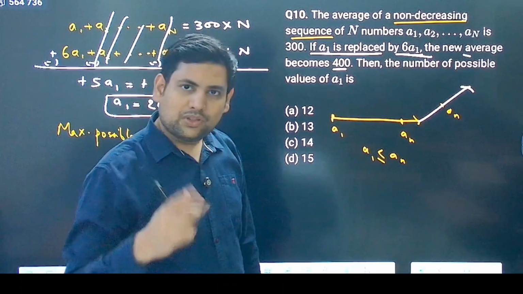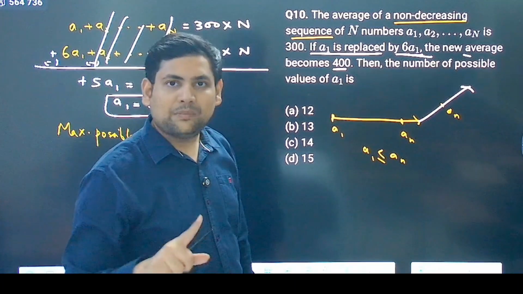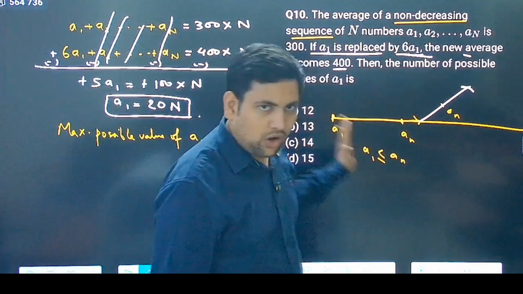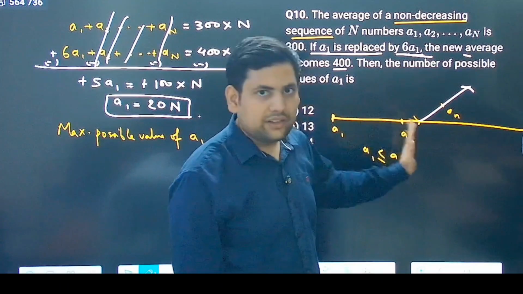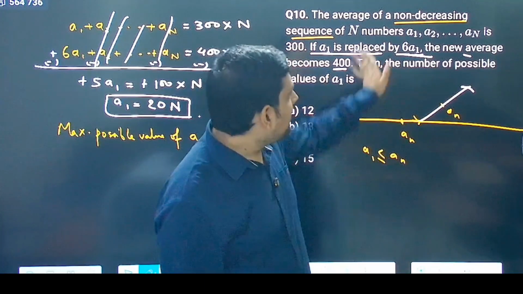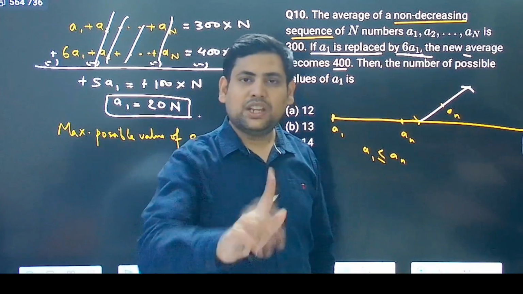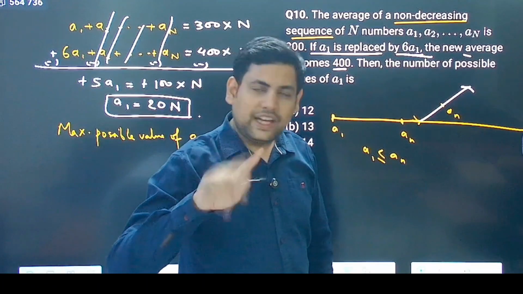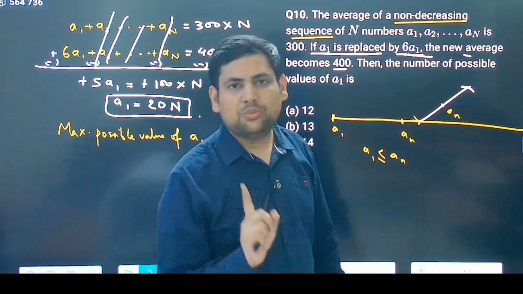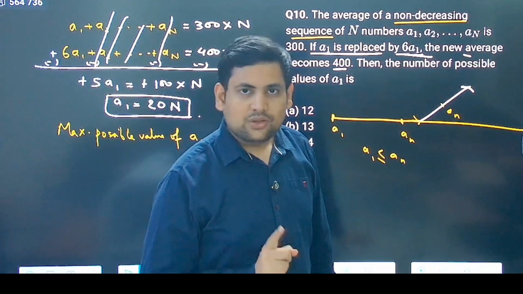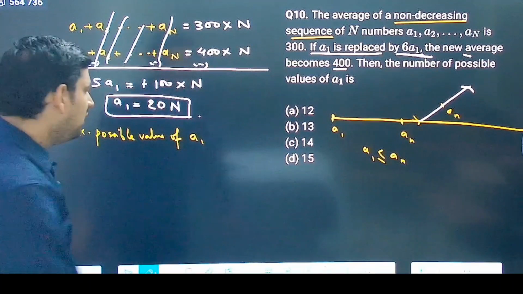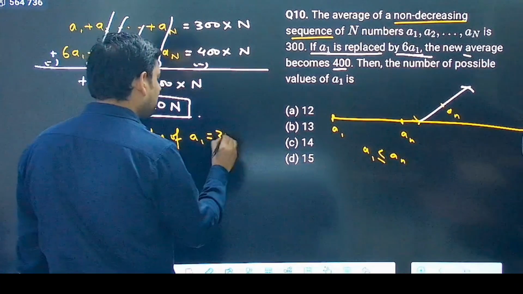The best possible scenario for a1 to be the maximum is if all of them are 300, 300, 300, 300. All the n numbers are of value 300. The average will come out to be 300. That is the biggest possible value of a1, correct? In any other case, the other numbers will be bigger than a1, so a1 will have to be smaller, correct? So the largest possible value of a1 is 300 itself.